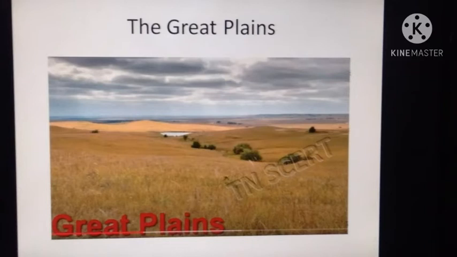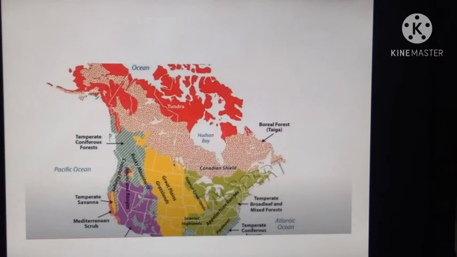The next one is the Appalachian Highlands. The Appalachian Highlands do not form a continuous chain like the Western Highlands, that is, the Rockies. These highlands are low and wide. They have very few peaks more than 1,800 meters. They include the high plateau of Greenland, Labrador in Canada, and the Appalachian Mountains in the United States.